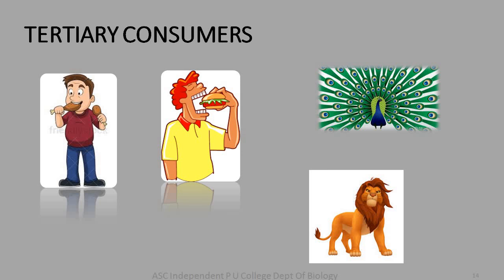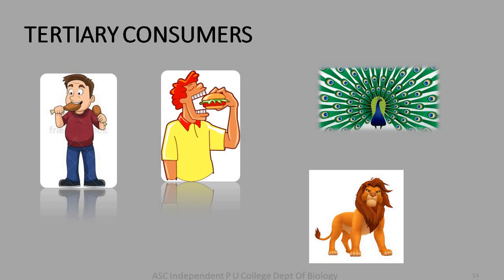Peacock also feeds on plants, certain seeds and other plant material. Along with that, it also feeds on worms, snakes, etc. Right? So, man and peacock are omnivorous in nature. However, man and peacock are not eaten by other animals. So, they are also examples of tertiary consumers.